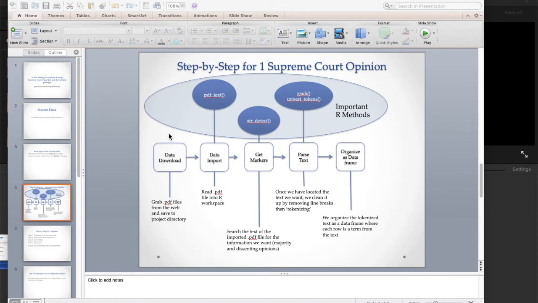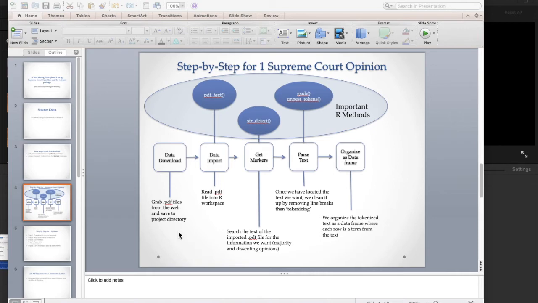I want to walk you through the schematic for a single Supreme Court opinion, so a single one of these PDF documents. Once we've digested the process for a single PDF document, it'll be clear how we could generalize that to many of these documents. The first step is the data download step: we jump out to that supremecourt.gov site that I showed you earlier, click on those PDF files for the cases, and download those opinions to a directory.